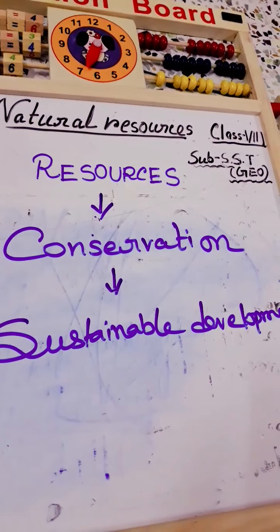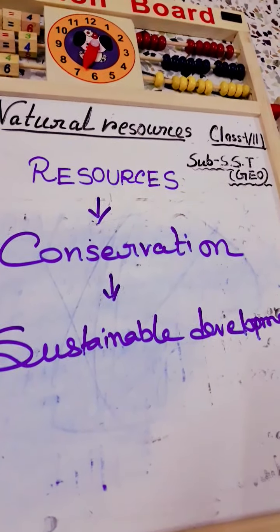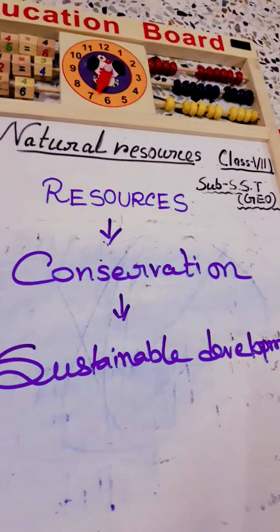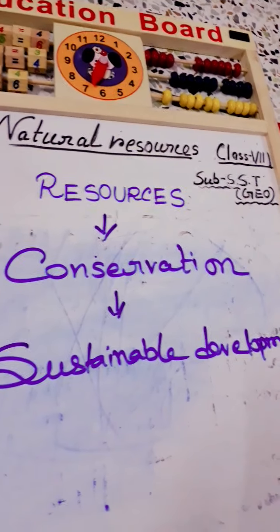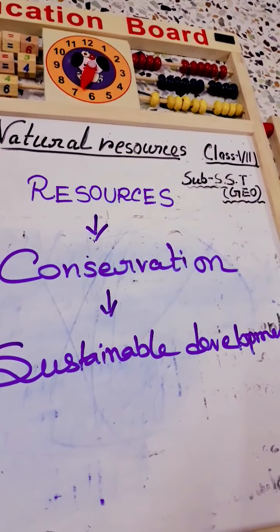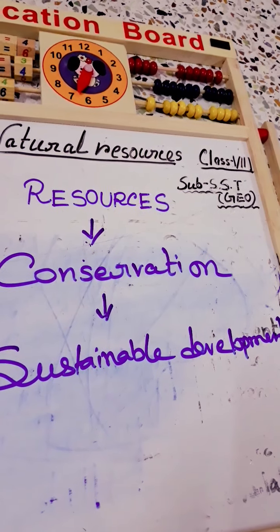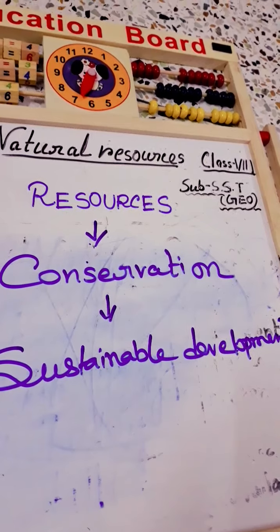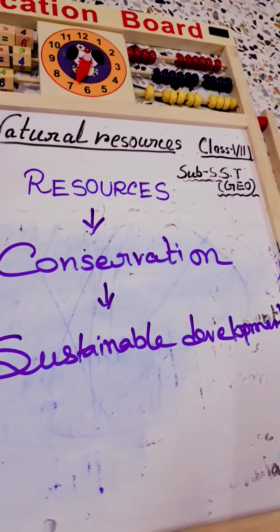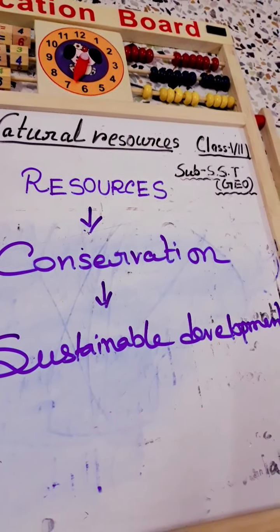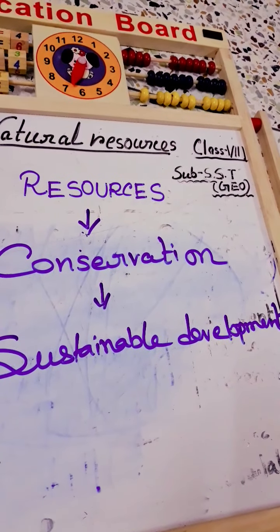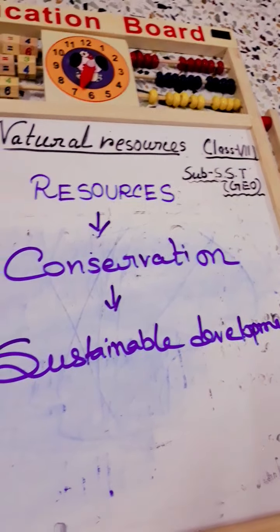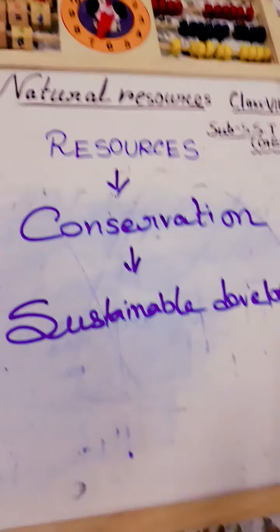You also have to use them. Students, in our home or in our school campus, in any area, if we see that running water is going out, it is our duty to turn off the tap. And if we see that in any room the lights and fans are on, it is our duty to turn them off. So these are the examples.